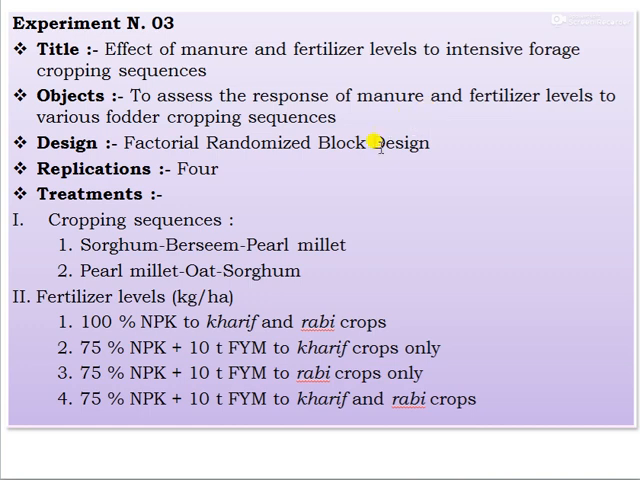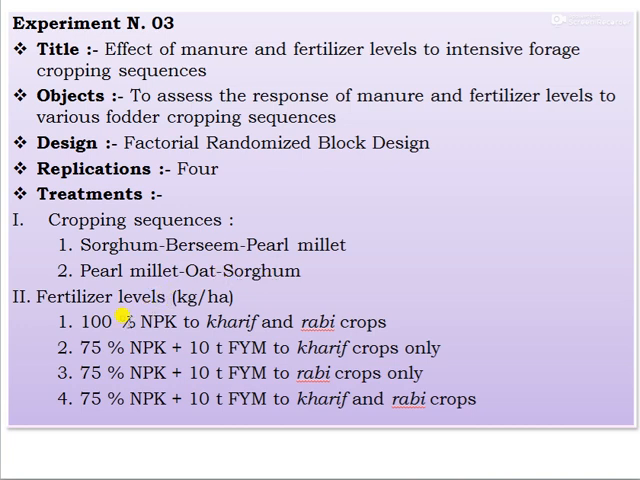The design used for this experiment is a factorial randomized block design, and the number of replications is 4. Treatment details: you can see here there are different cropping sequences, that is sorghum followed by bersim followed by pearl millet, and the second one, pearl millet followed by oat followed by sorghum, and different fertilizer levels in kg per hectare.